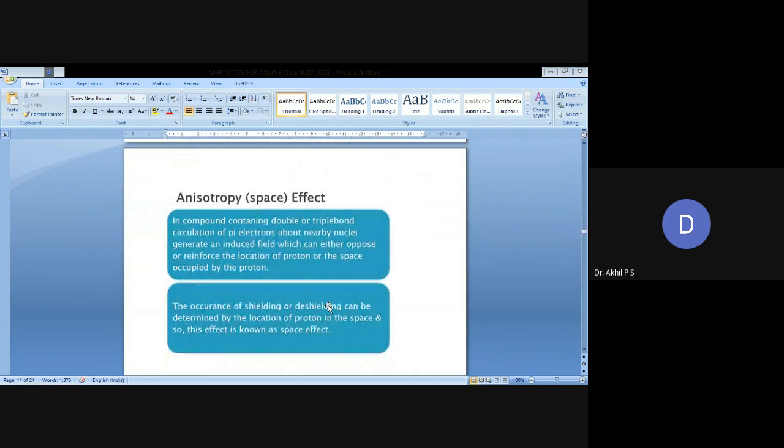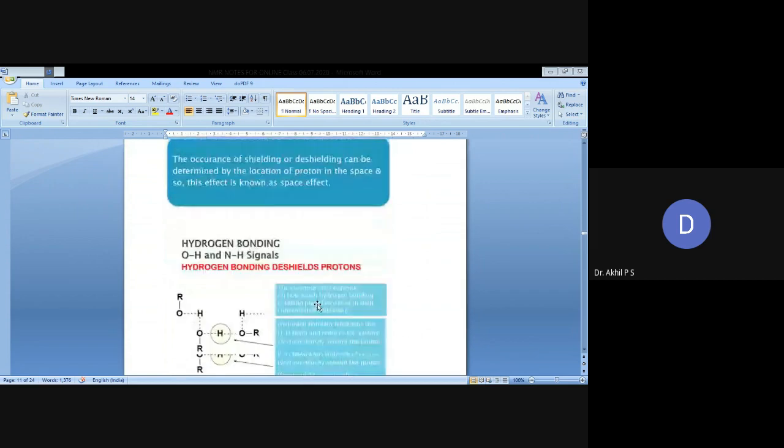Anisotropy is also known as the space effect. In compounds containing double or triple bonds, circulation of pi electrons about nearby nuclei generates an induced field which can either oppose or reinforce the field at the location of the proton, or the space occupied by the proton. The occurrence of shielding and deshielding can be determined by the location of the proton in space, and so it is known as the space effect.